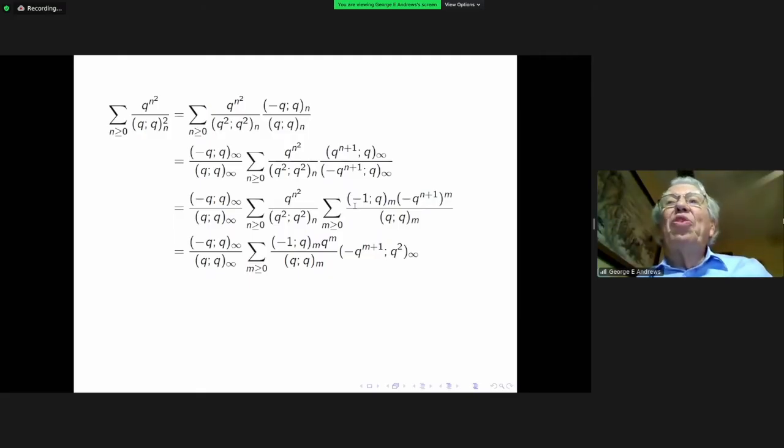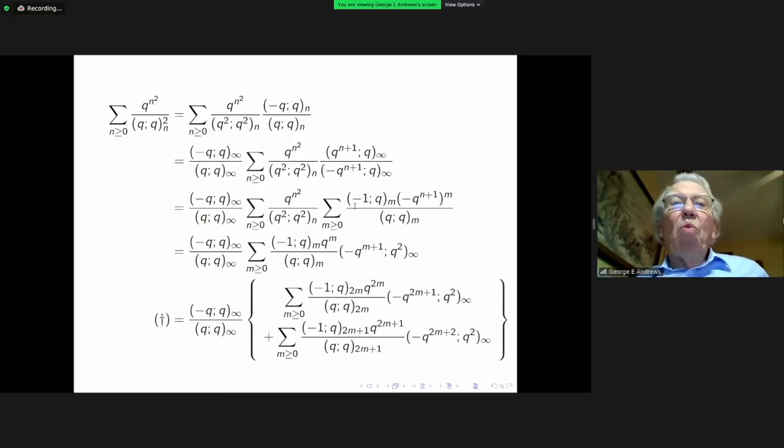Well, there are a couple of reasons I chose the other example from the Lost Notebook, but one reason I chose it was to show you that in order to proceed with something like this, you have to bifurcate the series according to whether m is even or odd.